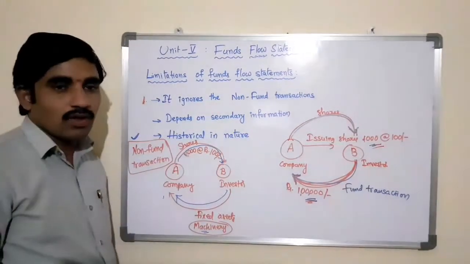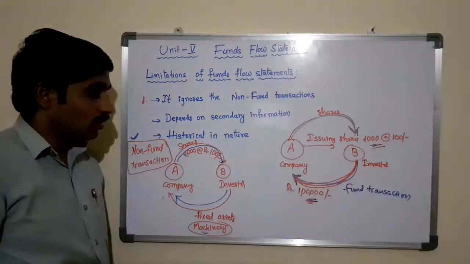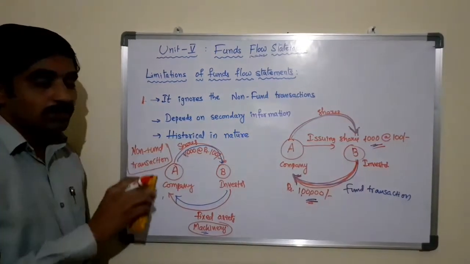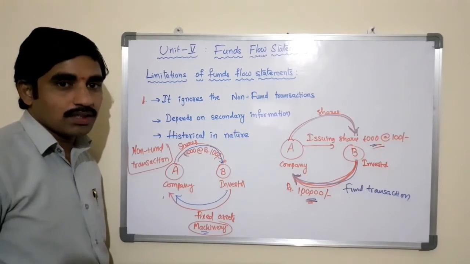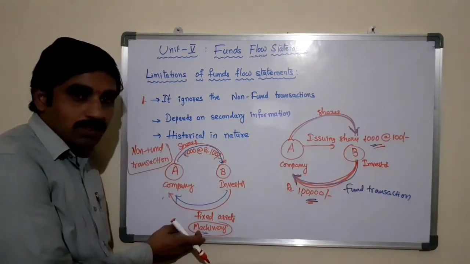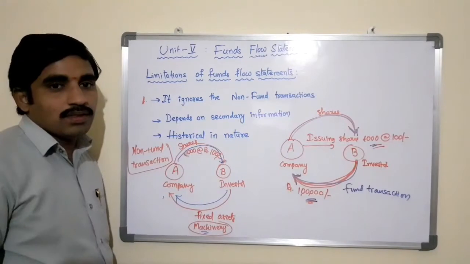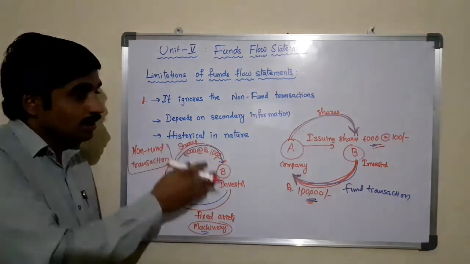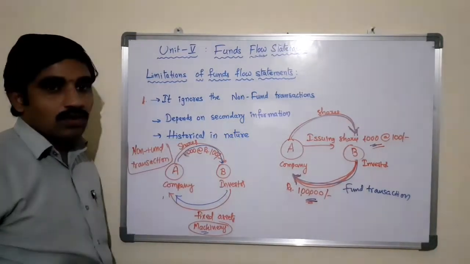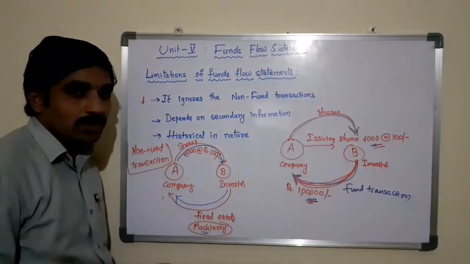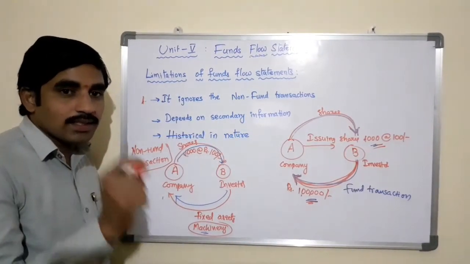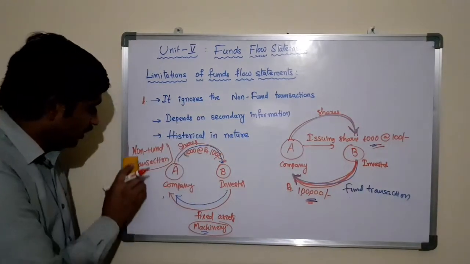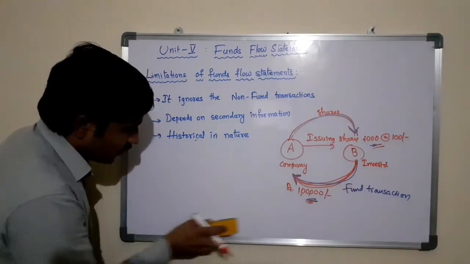This kind of transaction will not be recorded by the funds flow statement, though it is a fixed asset to the business. This is one of the major limitations of the funds flow statement, because this machinery worth 1 lakh rupees is also one of the assets to the business, which will be used for business operations to generate profits. But the funds flow statement will not record this kind of transaction, as it is a non-fund transaction. Only fund transactions can be recorded by the funds flow statement. Hence, it is one of the limitations of the funds flow statement.